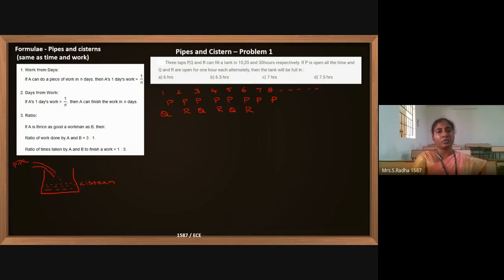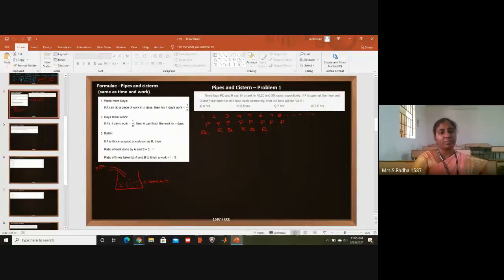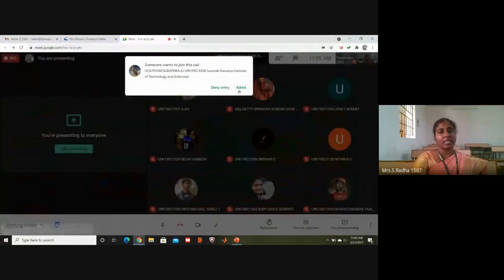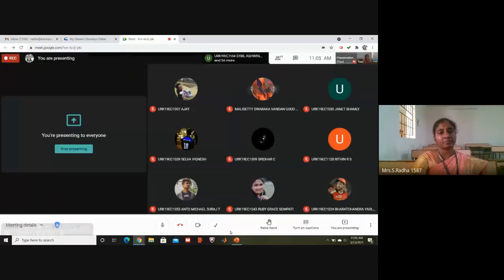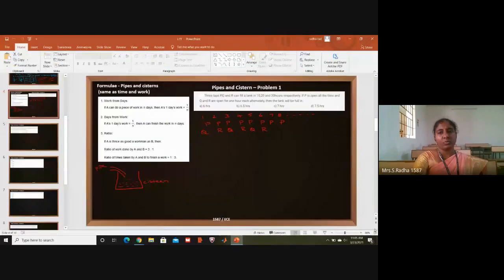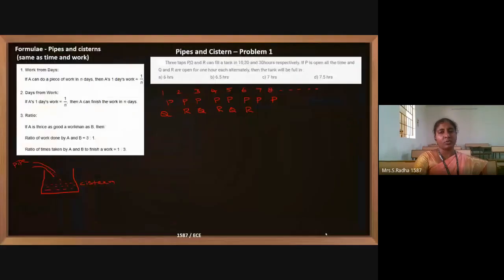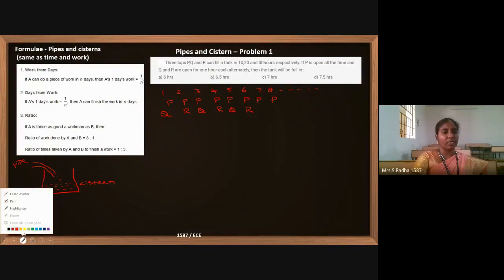And if you go through the first problem, 3 taps are available. P, Q and R can fill the tank in 10, 20 and 30 hours respectively. Three pipes are filling the same tank. If P is open all the time, and Q and R are open for 1 hour each alternately, then the tank will be full in how many hours?